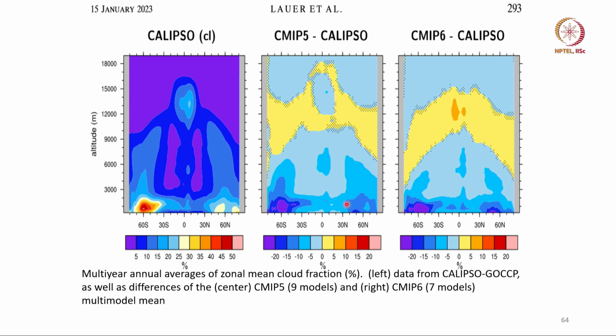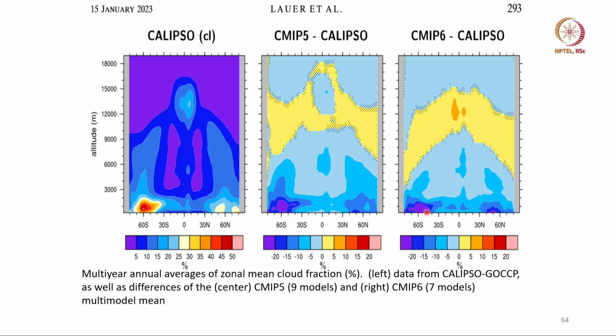So, this issue is clearly highlighted here in the annual mean. We are not talking about even a particular month, we are talking about annual mean. In the annual mean, the model's low cloud amount is very different from Calypso. It is much lower by as high as 20%.